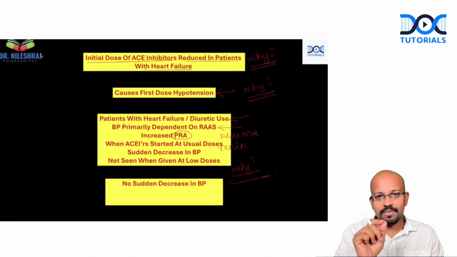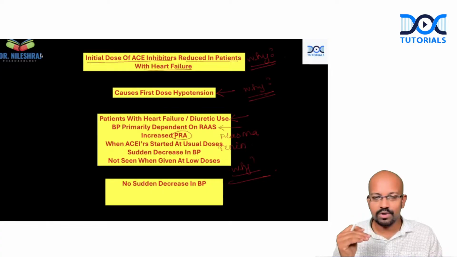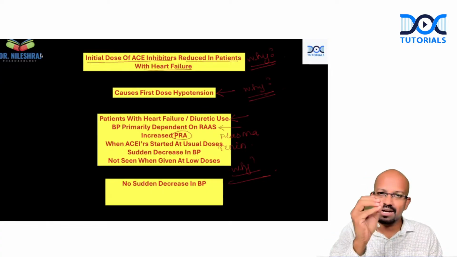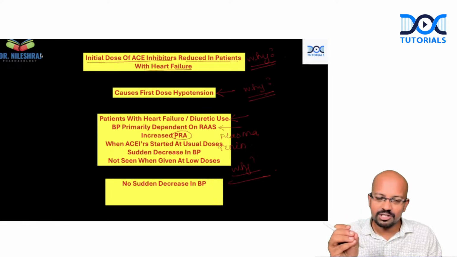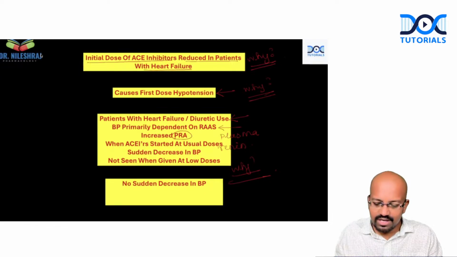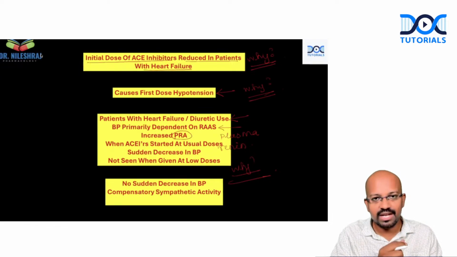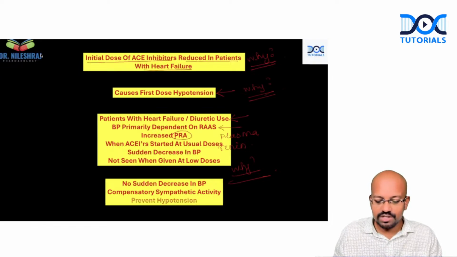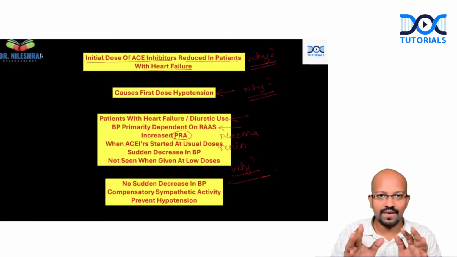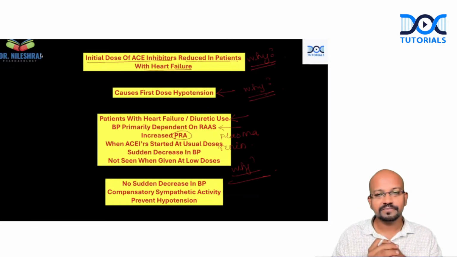When you start an ACE inhibitor at extremely low, subtherapeutic doses, not at usual doses, there will not be a sudden decrease in the blood pressure. There will be a gradual decrease in the blood pressure because you're starting at lower doses. When there is a gradual decrease, the compensatory sympathetic activity will get reactivated. Because of this, the hypotension will not happen. It will be counteracted by the sympathetic activity.